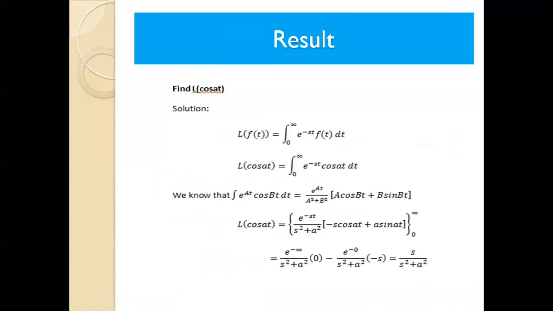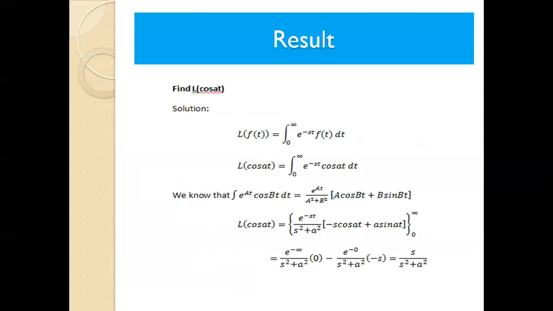The next result, find L of cos at. L of cos at is equal to the integral from 0 to infinity of e power minus st cos at dt. We know that we cannot integrate this exponential and trigonometric function directly. So we are going to use the result: the integral of e power at cos bt dt is equal to e power at divided by a square plus b square into (a cos bt plus b sin bt).